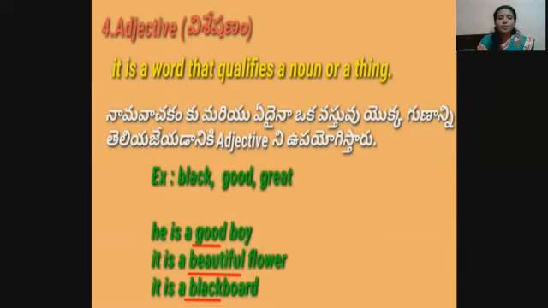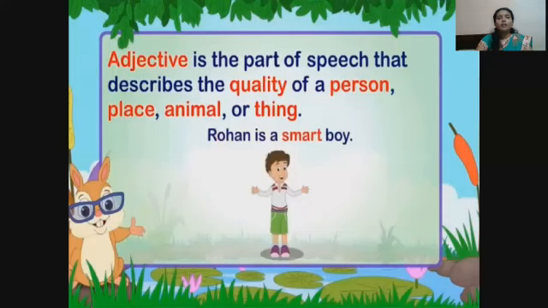Next, it is a blackboard. Board is noun. Black is adjective. So, it is a word that qualifies a noun or a thing. Next, adjective is the part of speech that describes the quality of a person, place, animal or thing.